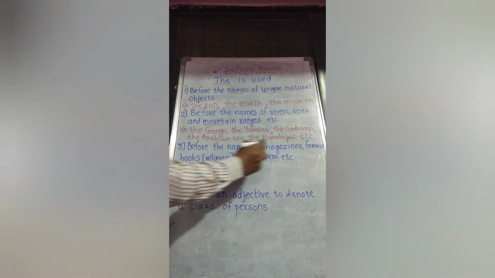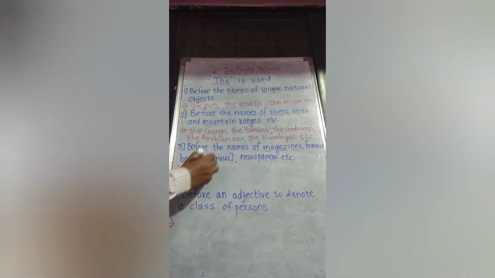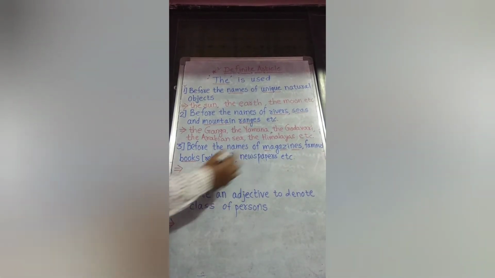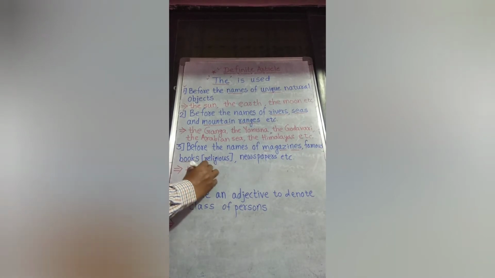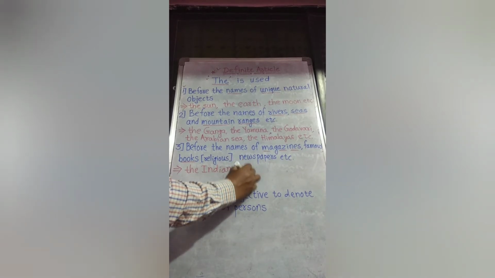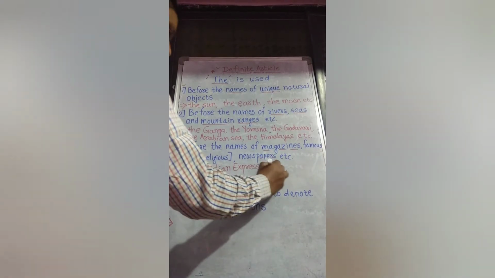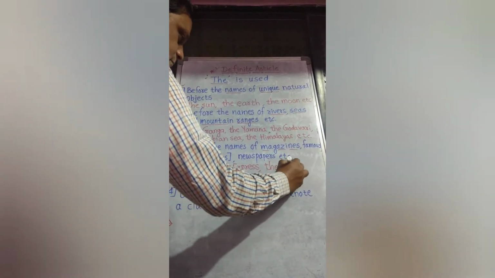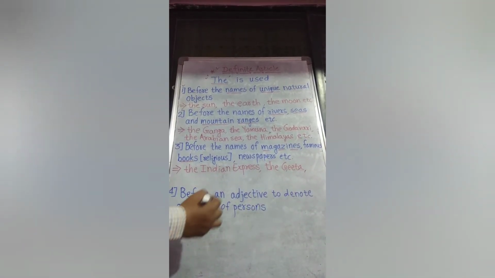Next we move on to rule number 3. Before the names of magazines which are very famous, then famous books, especially religious books. Religious means holy books. And newspapers. I will give some examples, you will better understand. For example, the Indian Express, this is the famous newspaper. The Gita, which is our Hindu religion's holy book.